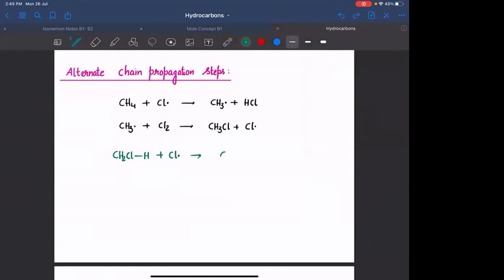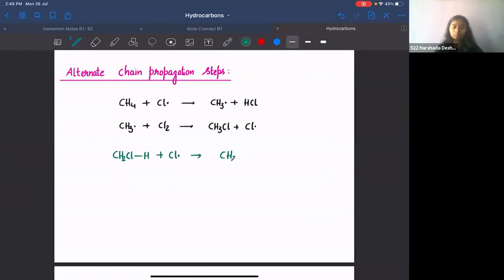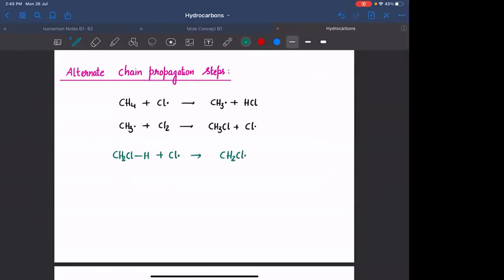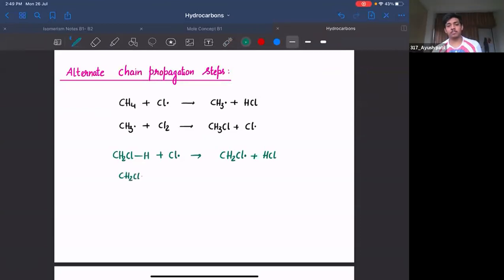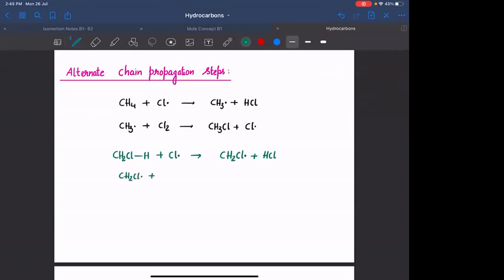We will form HCl. CH2Cl free radical plus HCl. Agreed? This CH2Cl free radical can react with a Cl2 molecule to form CH2Cl2 plus Cl free radical.